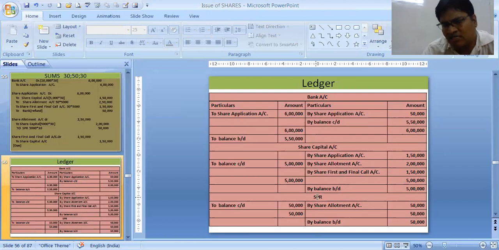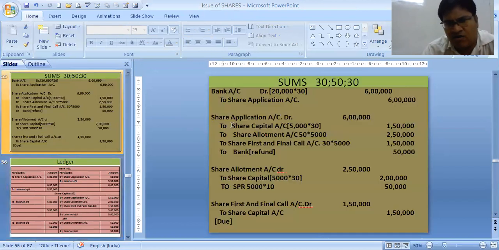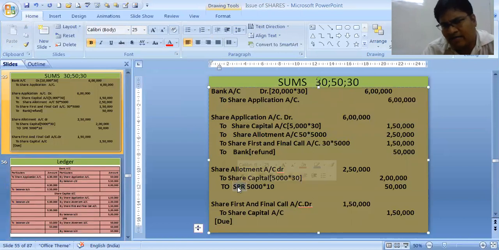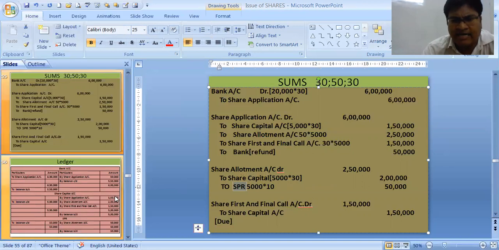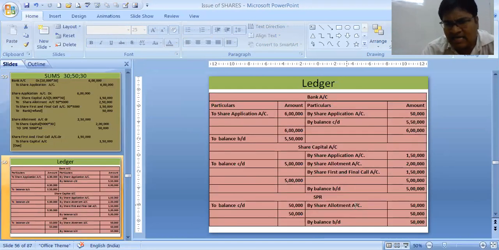And SPR, securities premium reserve, we have only one entry in SPR. Over here, at the time of allotment, we are receiving the premium money. So that is nothing but 50,000. So we will be writing in SPR, by share allotment 50,000. This is the ledger entry.